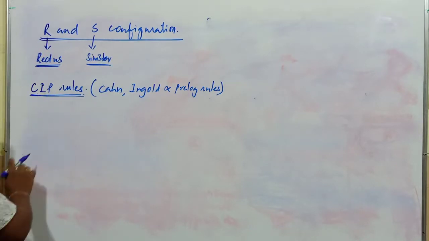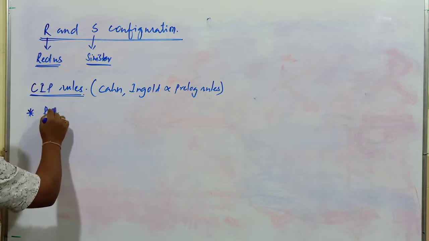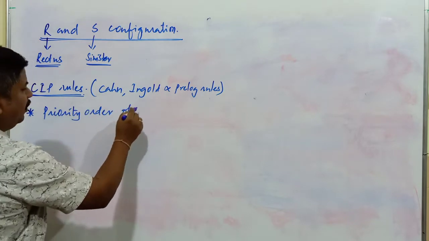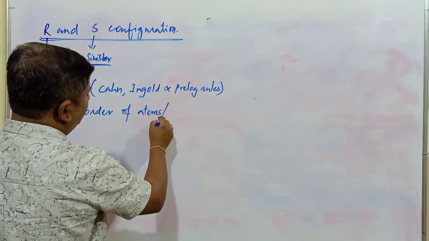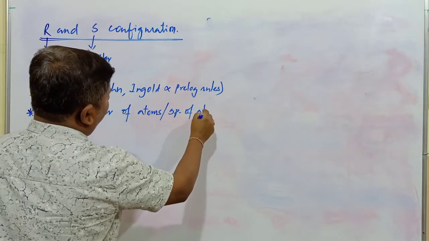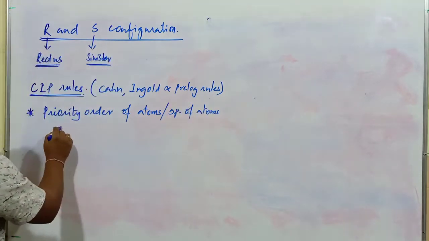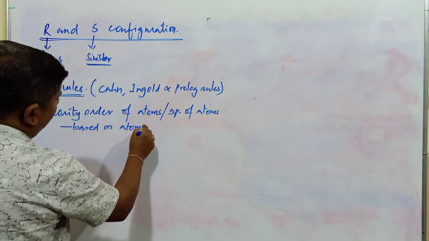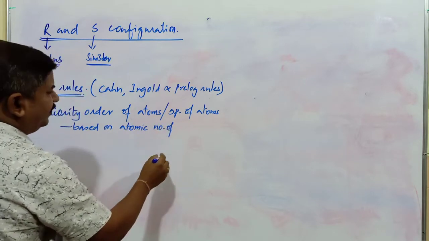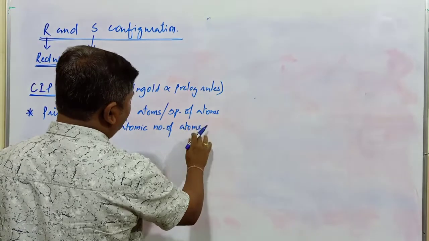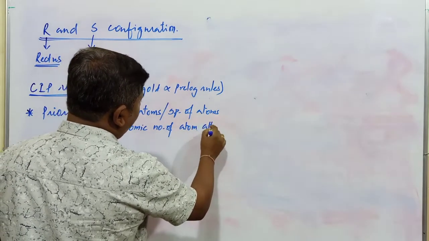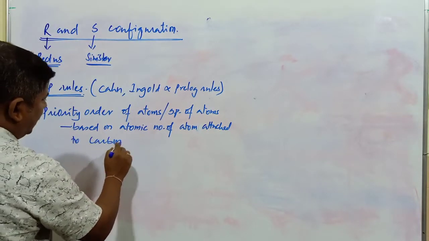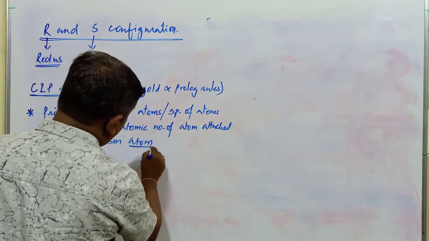In this case, first we have to go with the priority order. That is very, very important. Priority order of atoms or group of atoms is based on the atomic number of the atom attached to the carbon atom, that is the asymmetric carbon atom.